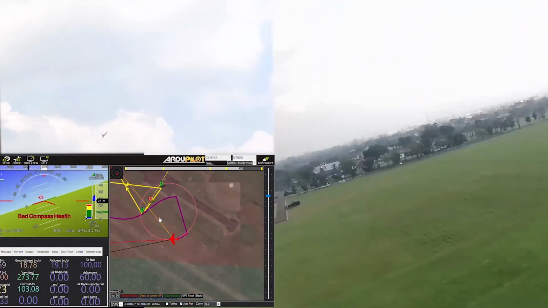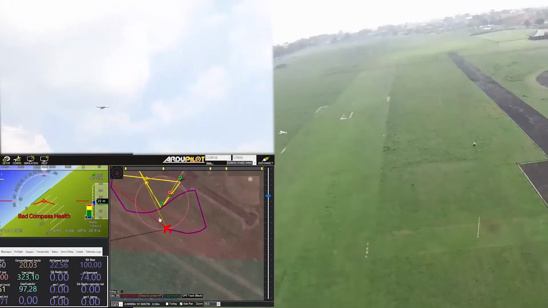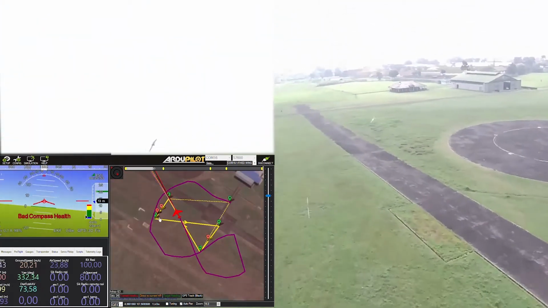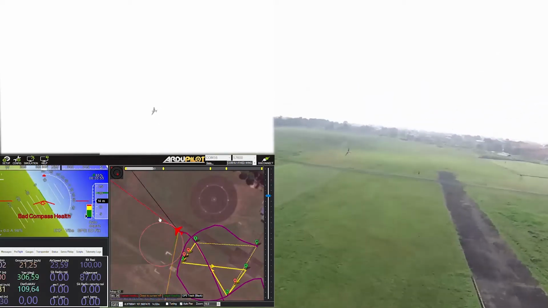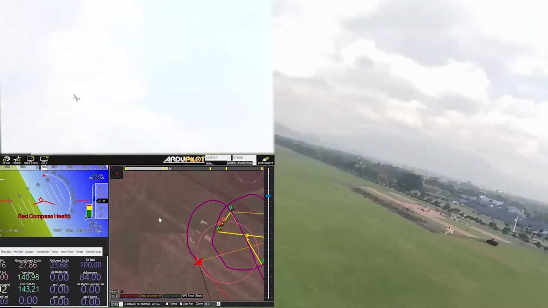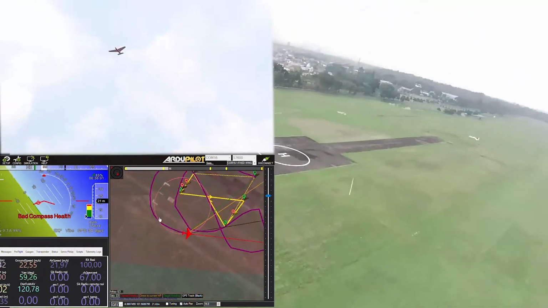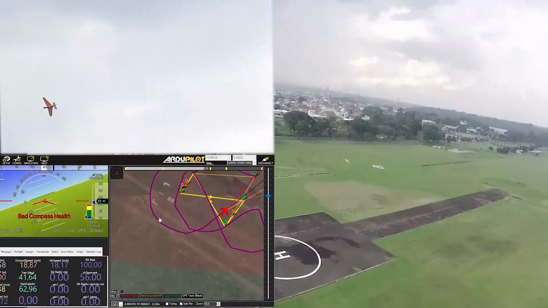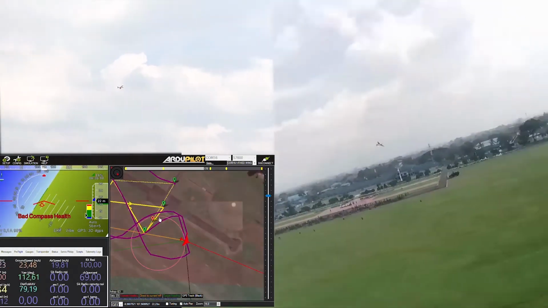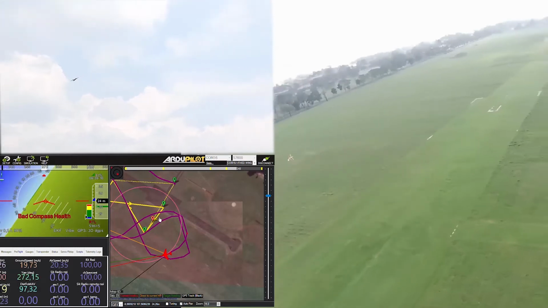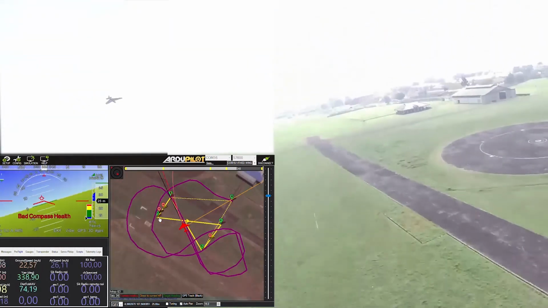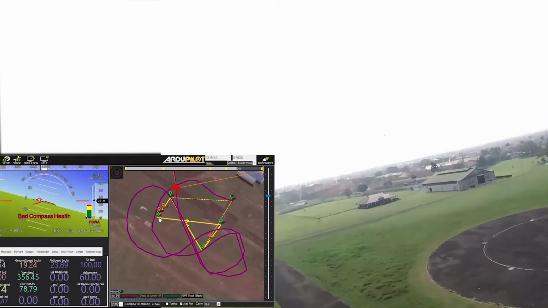Bad compass health. Heading to waypoint 1. Heading to waypoint 2. Heading to waypoint 2, altitude is 16, ground speed is 26. Heading to waypoint 4. Heading to waypoint 5. Mode change to RTL. Mode change to FBWA.